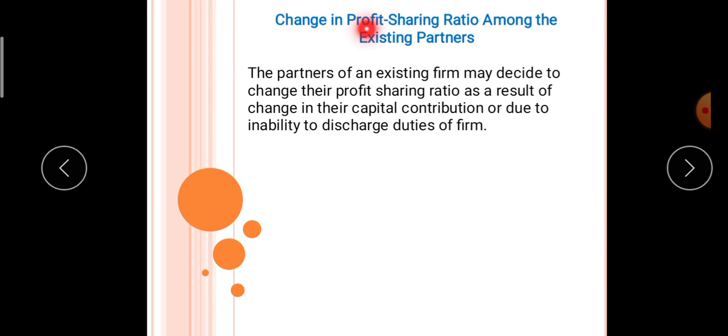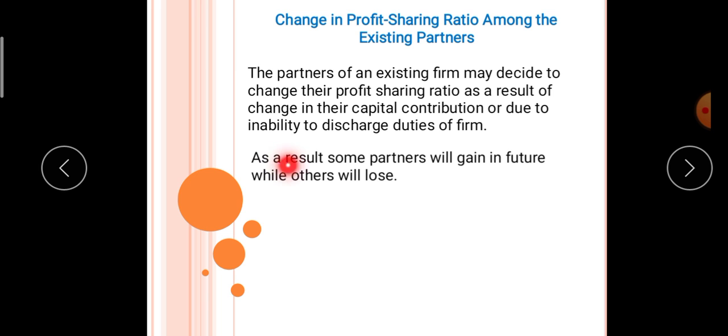Now, when the partners decide to change the existing profit sharing ratio, why would the partners decide to do so? It may be because the partners' capital contribution has changed, or one of the partners is not able to discharge duties of the firm properly, or one of the partners is devoting more time, or one partner is devoting less. There can be many cases because of which the partners decide to change the profit sharing ratio. As a result, some partners will gain and some will lose.